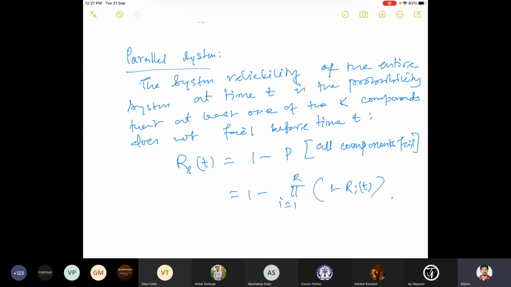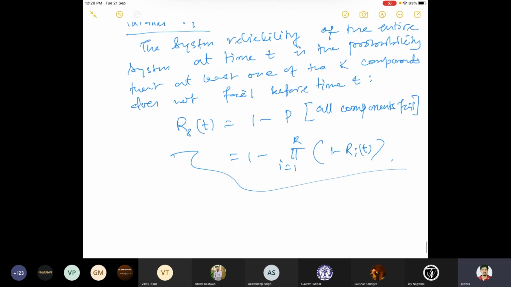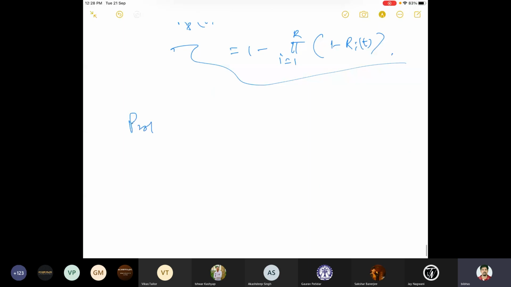Okay, so in the question you may be asked what is the probability that some of the components or the entire system will not fail at a particular time t. And then you have to use these formulas to solve the problem. So this is where we'll end discussing the reliability of systems, and now we'll focus on some particular problems. Let me write some of the problems here.